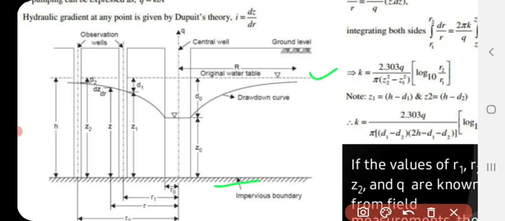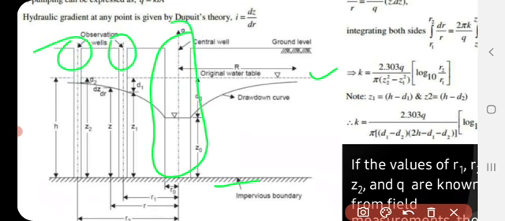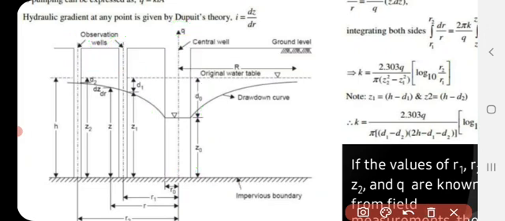There are three wells: first well, second and third. This is our test well, and these two are observation wells. Okay, you have to draw three wells.